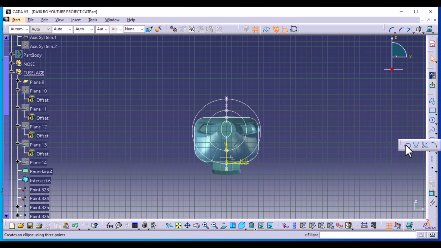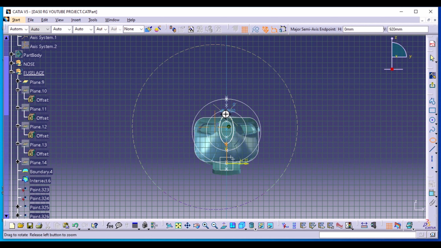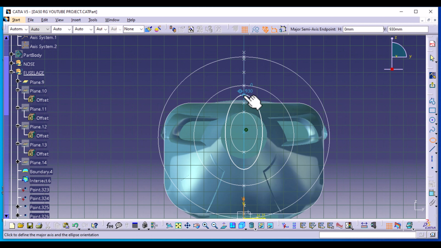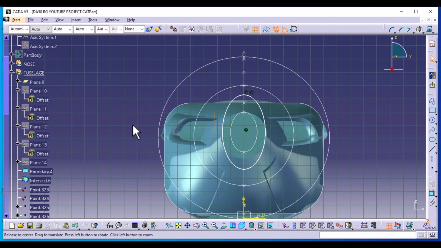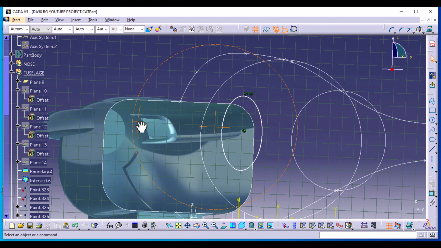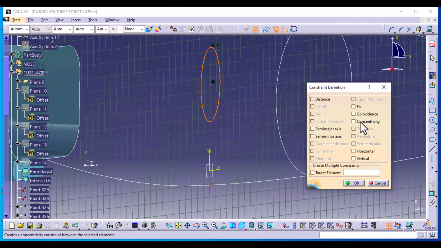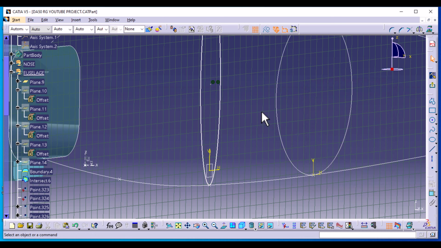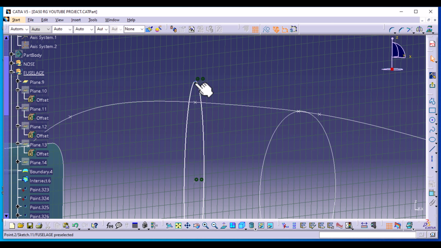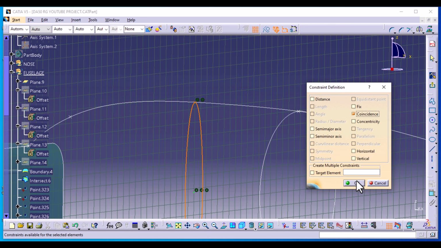Create another ellipse. Make sure it is vertical. So you select the ellipse, Ctrl and hold, select the bottom point, constraint definition, coincidence, select OK. Let's lower it a bit down and then select the top point, coincidence, select OK.